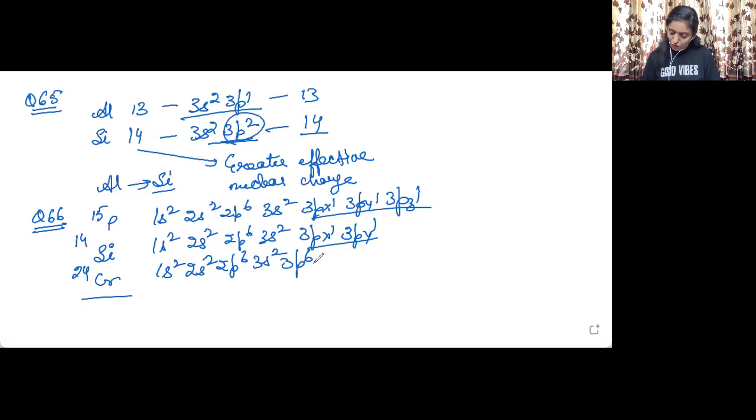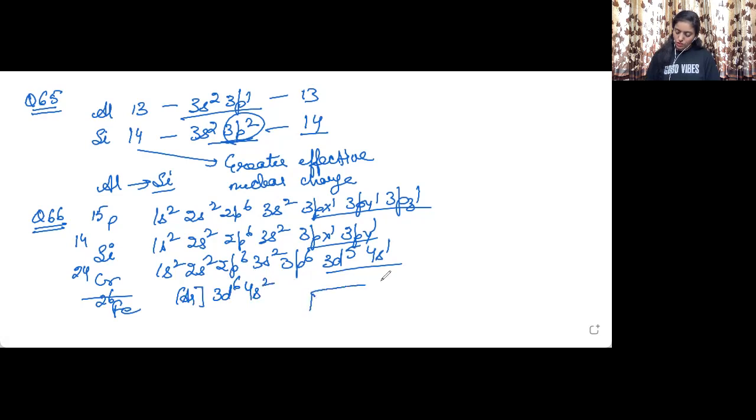Now I have written it all, so I will continue with this. So it is 3d5, 4s1. So it will be having 6 unpaired electrons. Next is iron. For iron, the electronic configuration, here I can just write argon. Here it will be 3d6, 4s2.